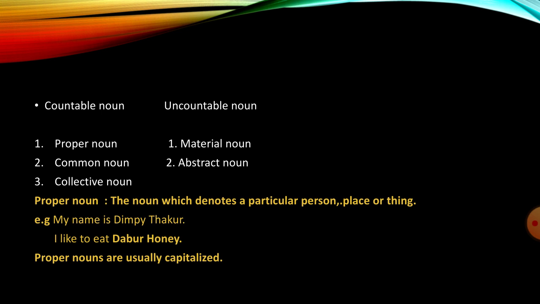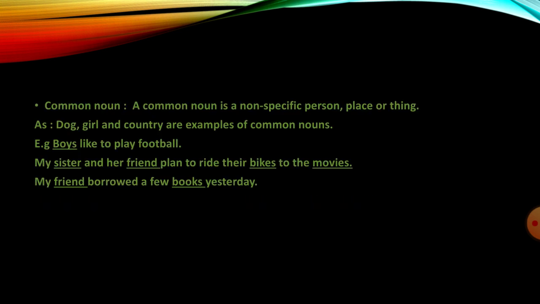Now let's take common noun. A common noun is a non-specific person, place or thing, or we can say that it represents a whole class of its kind, as dog, girl and country are examples of common noun.